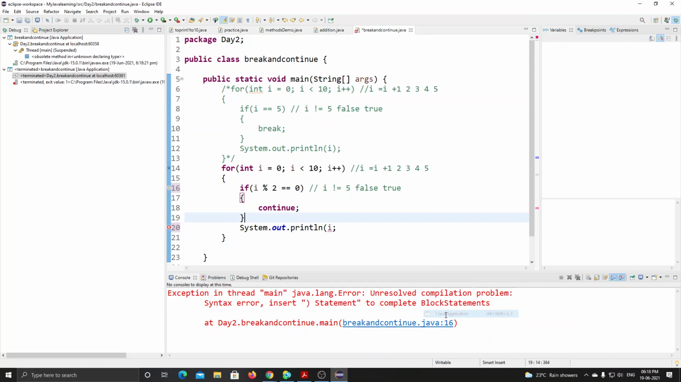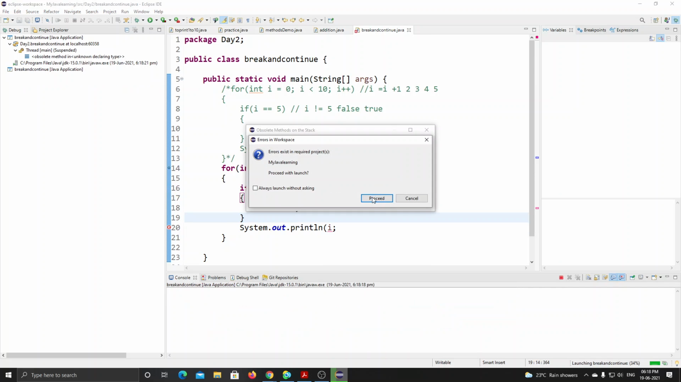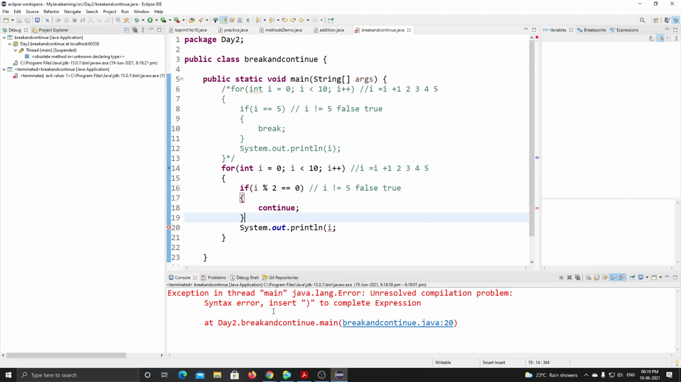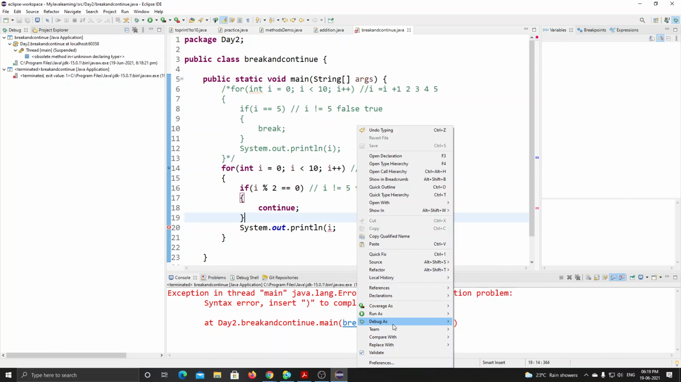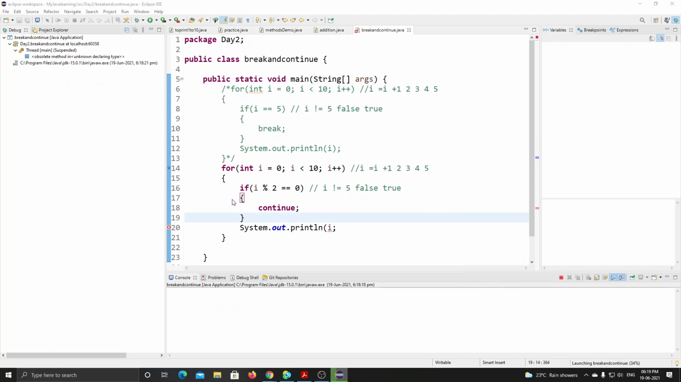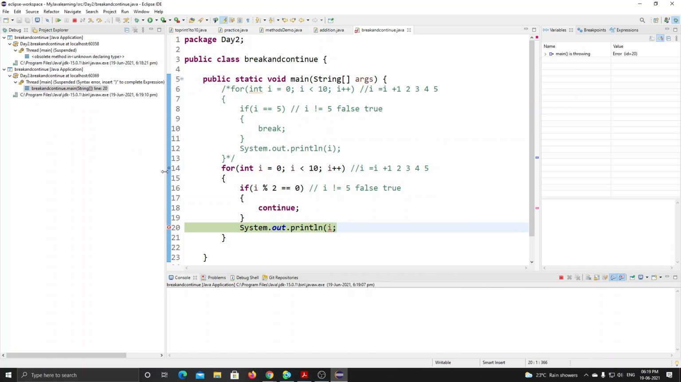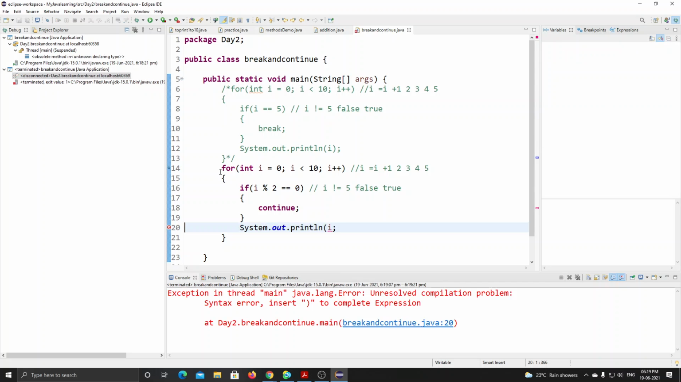See, if I give run as Java application, it gives me the error first. Okay, see, it gave me the error. But what happens when I run it in debug mode? It first compiles according to me. I have toggled this point as a debug mode. See, it didn't give me any error. Now when I press F6, it gives me the error. Are you guys getting it?